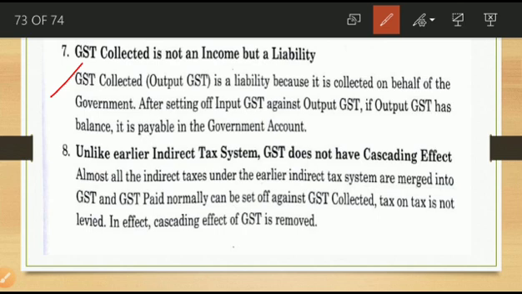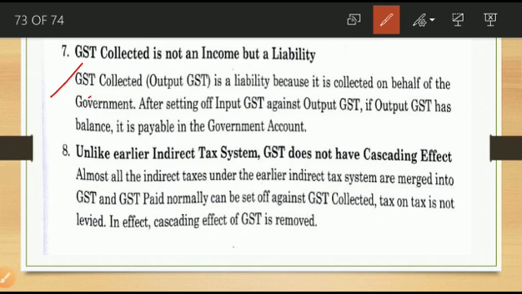Definitely he should pay that amount to the authority. So whatever amount they collected is not an income. GST collection is not income, but is considered a liability because of his responsibility to deposit this amount with the government authority.